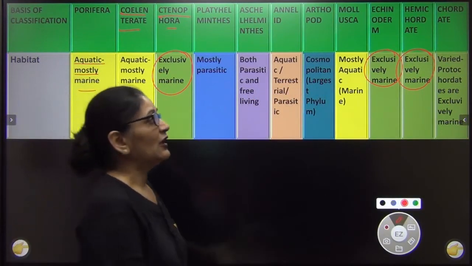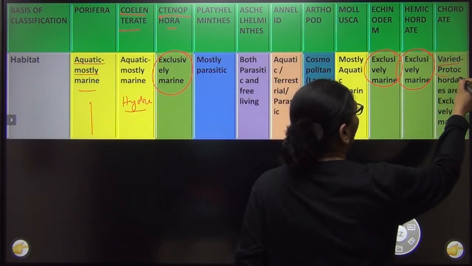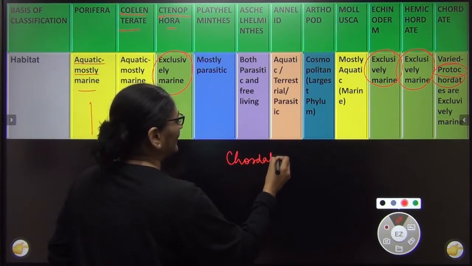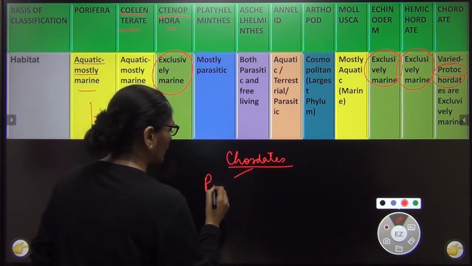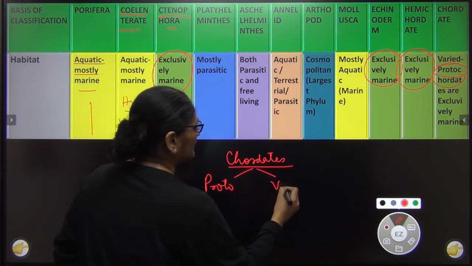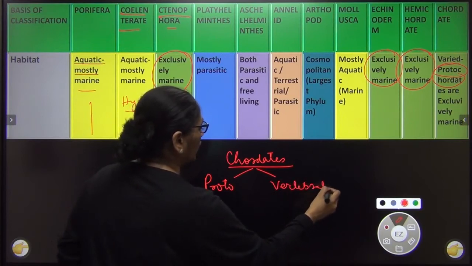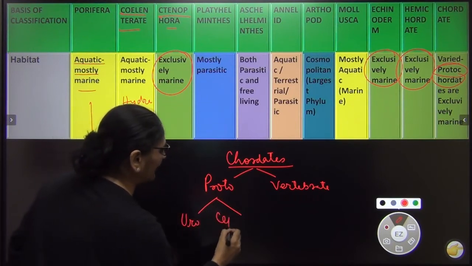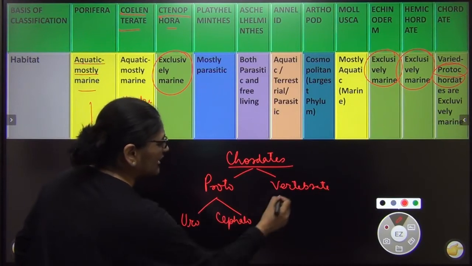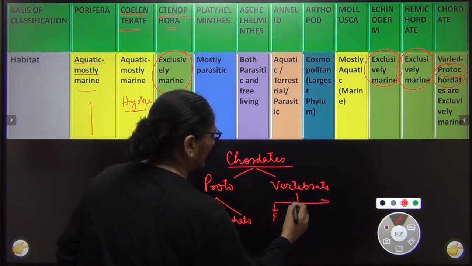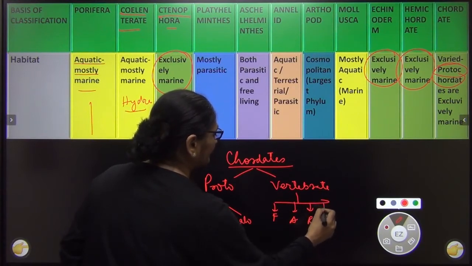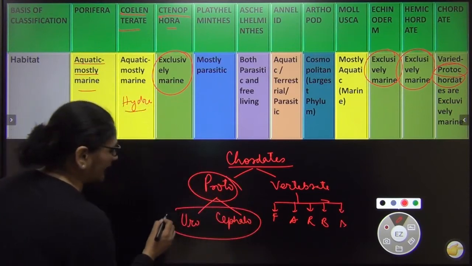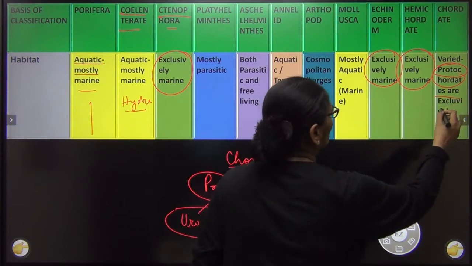And in chordates, I have written varied, but among chordates, the protochordates, I'll tell you, chordates are basically divided into two groups. One is called protochordate and the other is called vertebrate. Now the protochordate is again of two types. One is urochordate and the other is cephalochordate. Among vertebrates we have fish, amphibia, reptiles, birds and mammals. Of these, the protochordates, which include the urochordates and cephalochordates, are all exclusively marine.